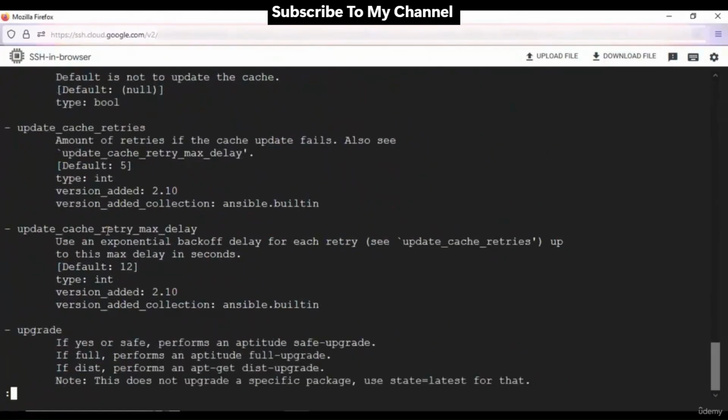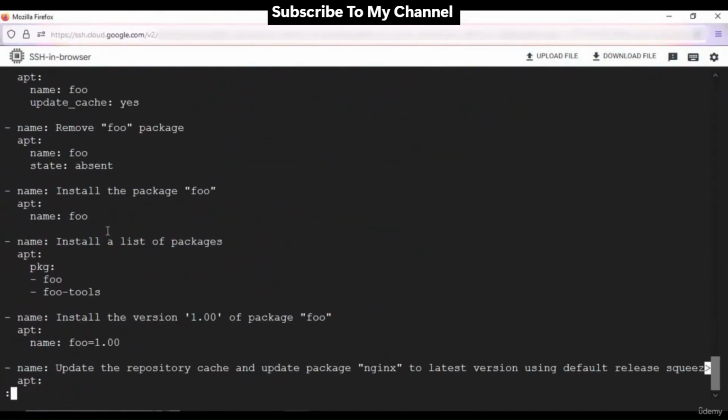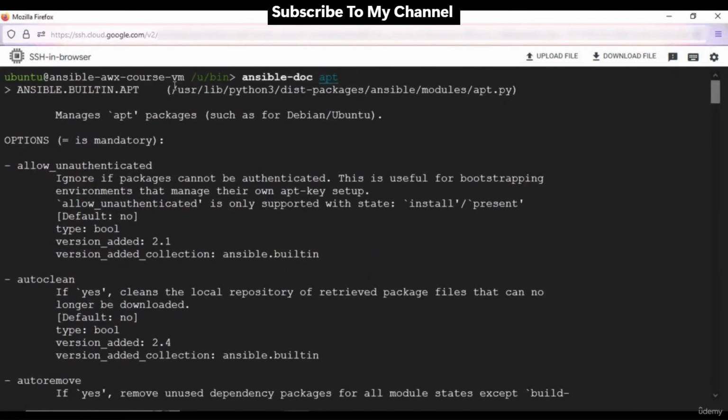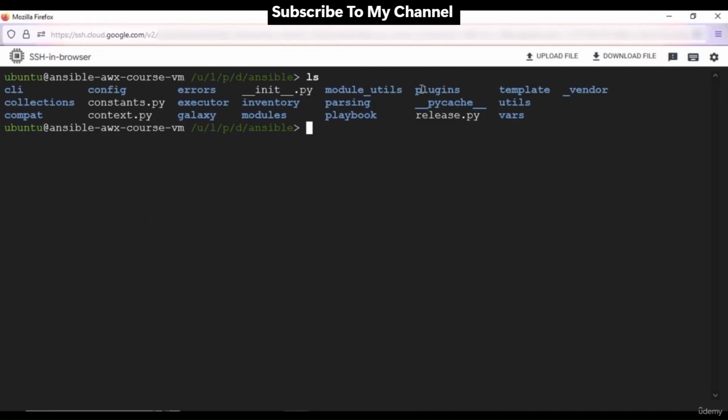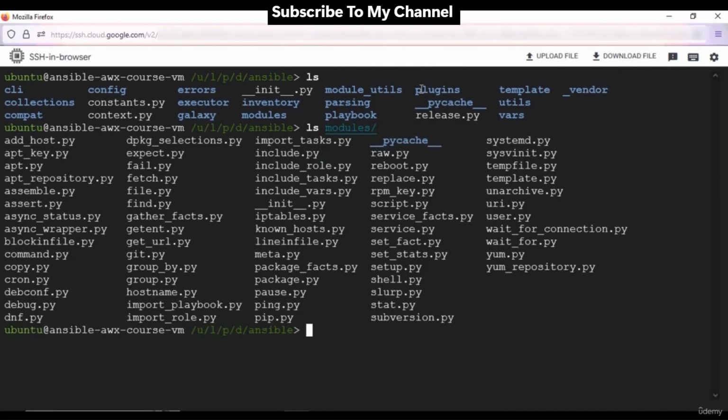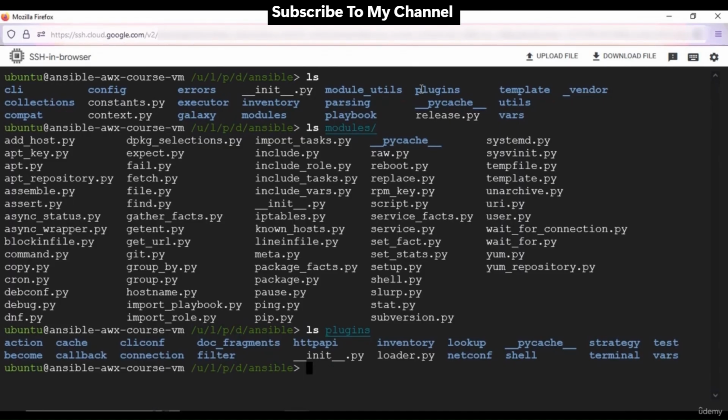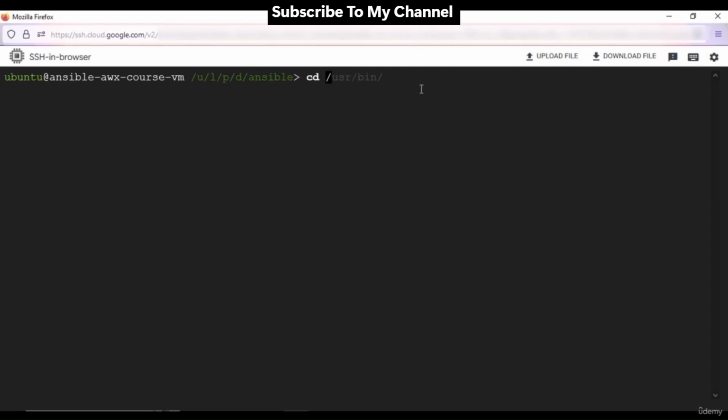Description of the apt module, its requirements, what parameters we can pass to this apt module, as well as some examples here. You can also see it displays the module location on this VM. We can navigate to this location and see what modules and plugins are available. Run ls modules. These are the modules we have. Then ls plugins. These are the plugins we have. That is how you can search for Ansible modules using the ansible-doc command line tool.